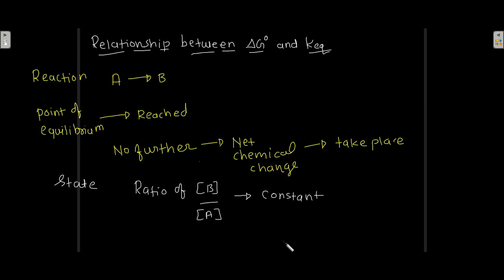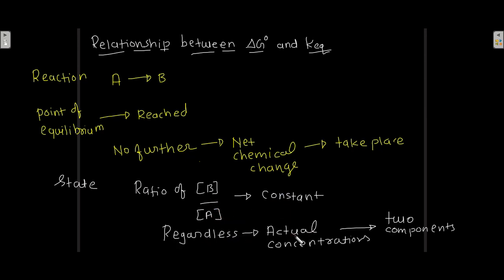In this state the ratio of concentration of B to concentration of A is constant, regardless of the actual concentrations of the two components. At the point of equilibrium, the ratio of concentration of B to concentration of A is constant regardless of the actual concentration of these two components.